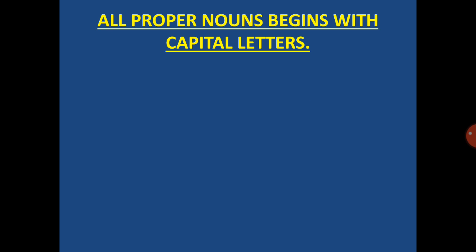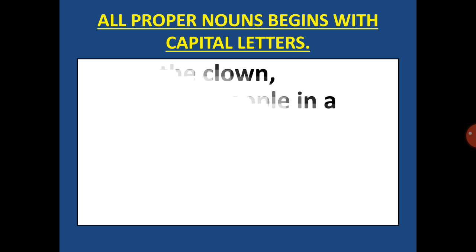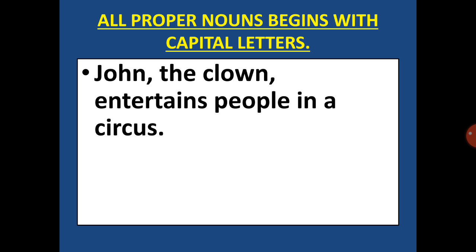Now children, all proper nouns begin with a capital letter. Now in the first example you can see John the clown entertains people in the circus. Now here John is a proper noun because it is the name of a particular clown. So you can see J is capital because a proper noun always begins with a capital letter.